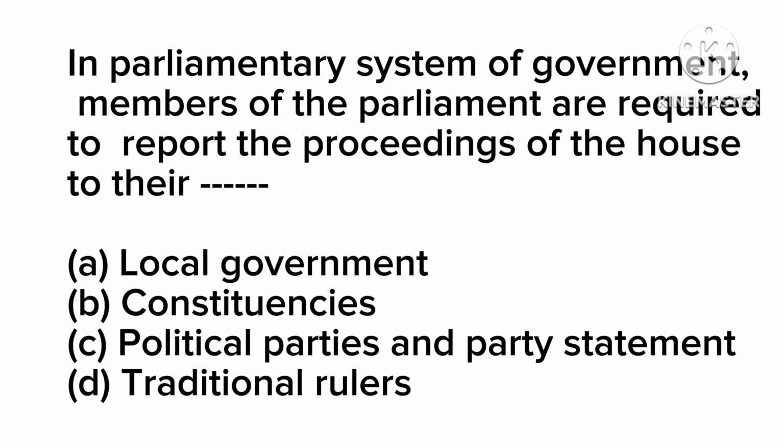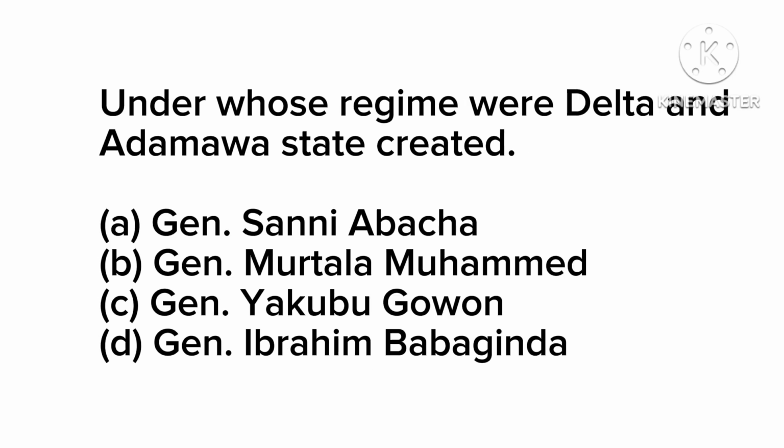Now, the next question, question 10. Under whose regime were Delta and Adamawa states created? We have option A, General Sani Abacha, B, General Murtala Mohammed, C, General Yakubu Gowon, and D, General Ibrahim Babangida. It was under General Ibrahim Babangida that Delta and Adamawa states were created. They were created in 1991.